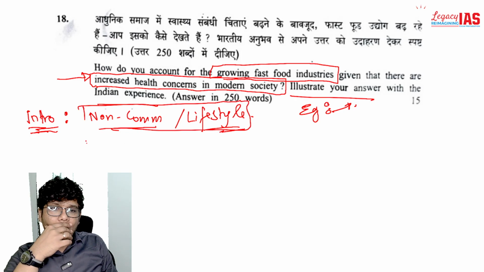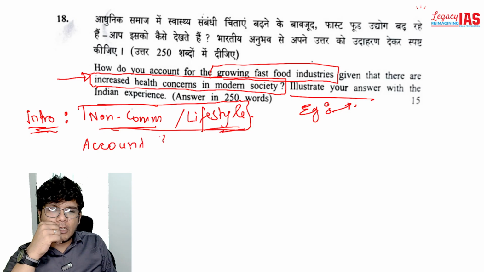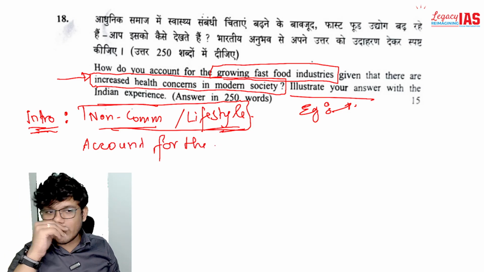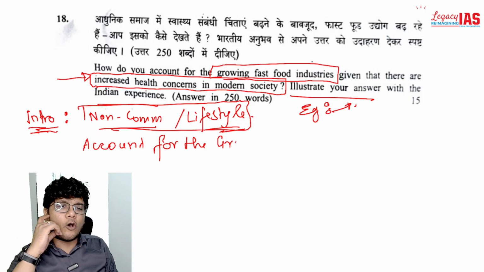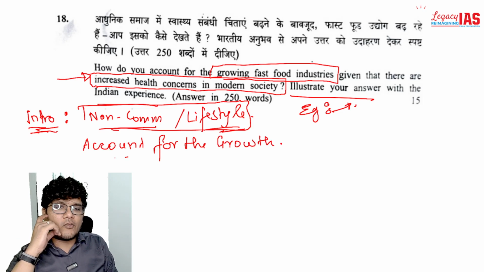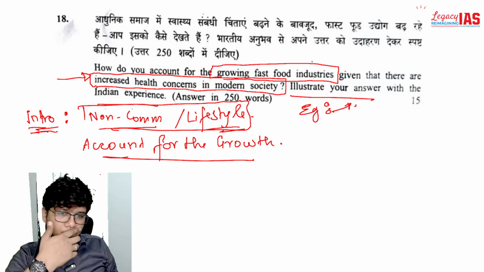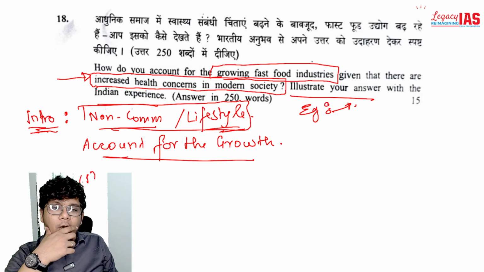Then you account for the growth. Now don't write these kind of headings, as such not required, I'm just writing it to explain you. Account for the growth of the fast food industries. So how do you account for it? Number one, you talk about the increased per capita income.